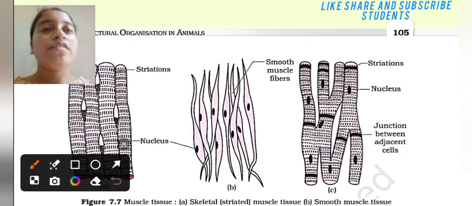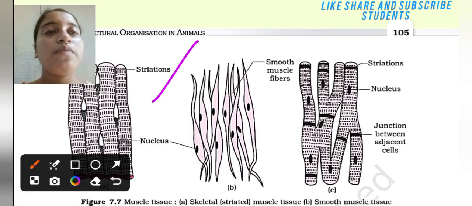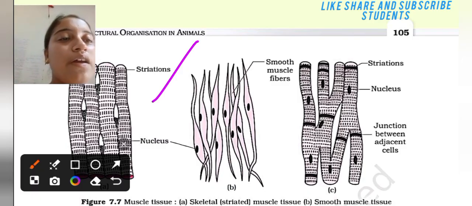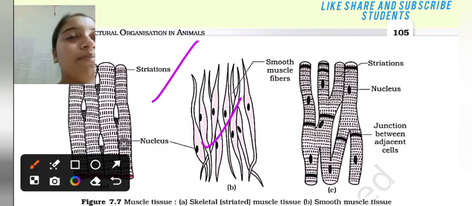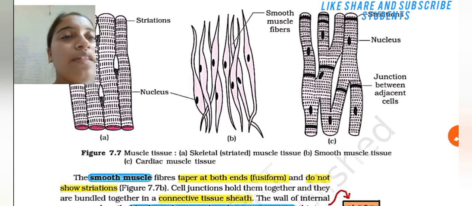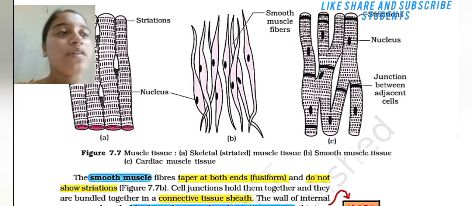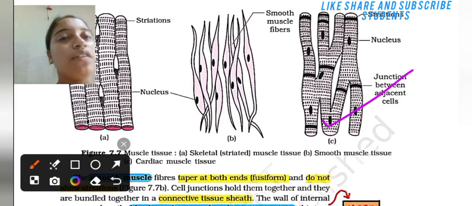This is the striations. This is the skeletal muscle. Here the striation is present, and in the middle nuclei are present. In B, that is smooth muscle tissue, and in C, that is the cardiac muscle tissue.